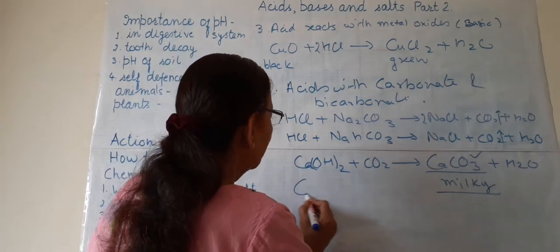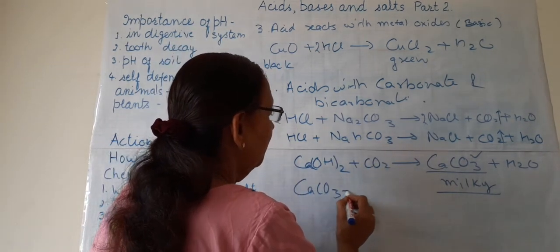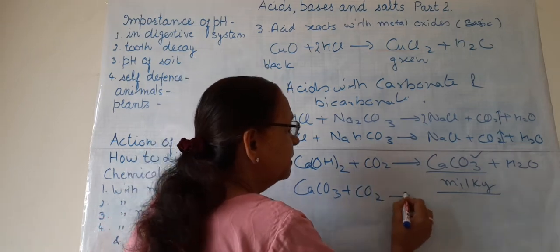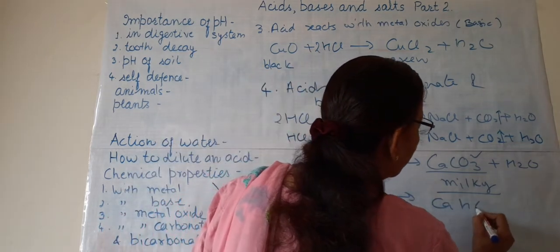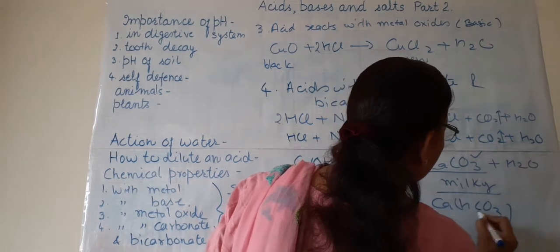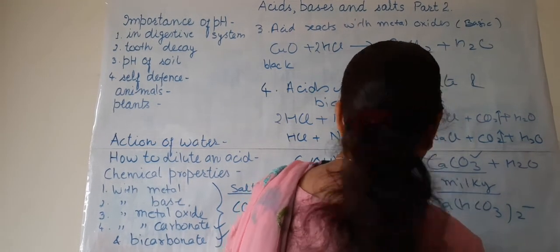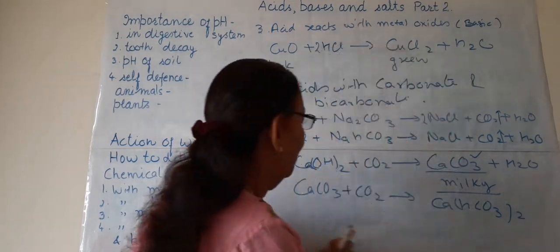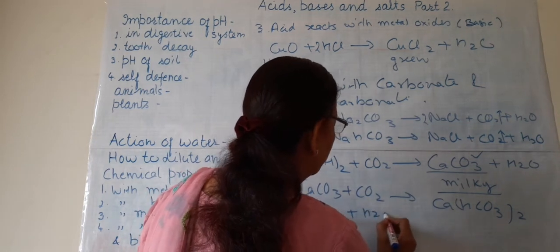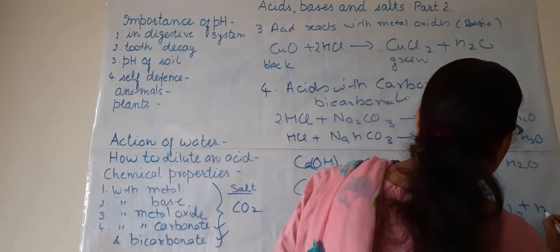This calcium carbonate becomes calcium hydrogen carbonate. Calcium hydrogen carbonate is formed, and H2O.